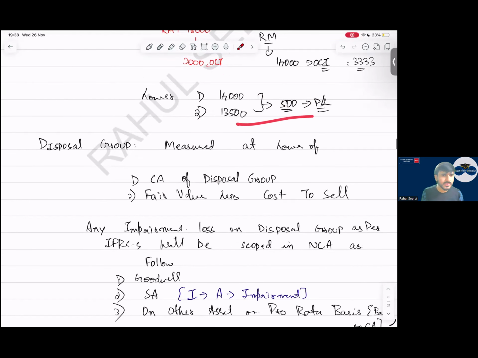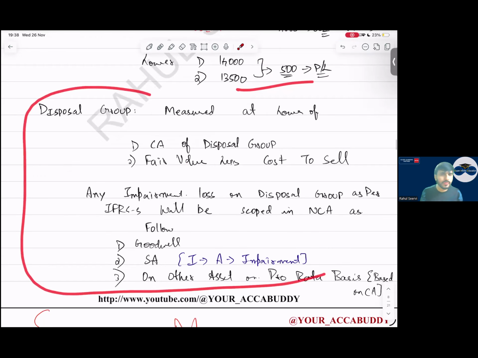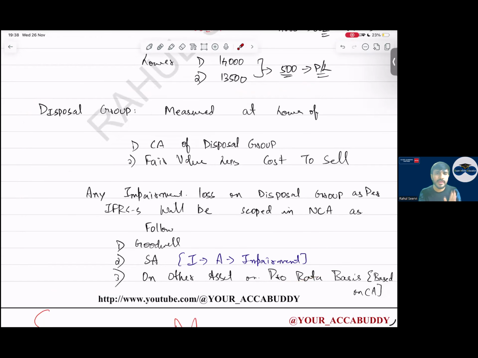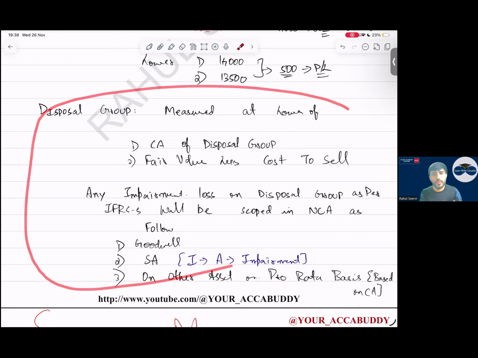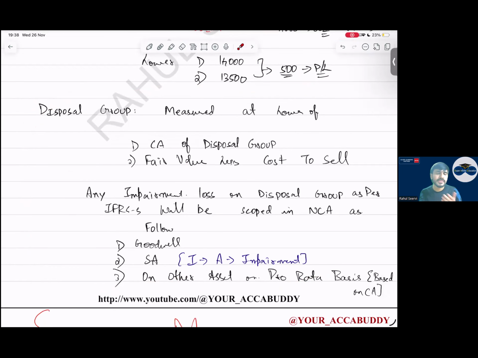So with this part is done. For disposal group, what should we do? For disposal group, follow the same as we have done in CGU. Not tested frequently, but follow the CGU. Goodwill, then specific asset, and then remaining.